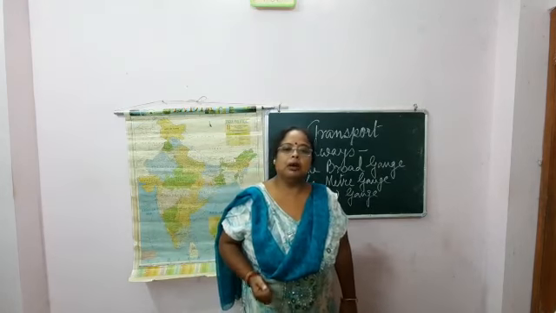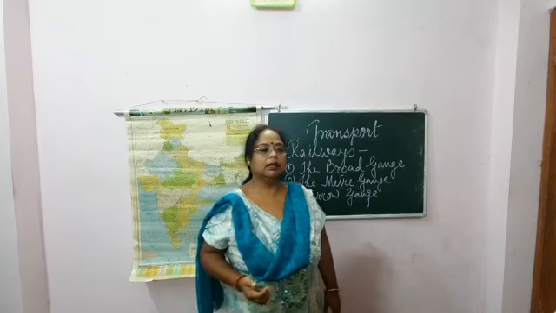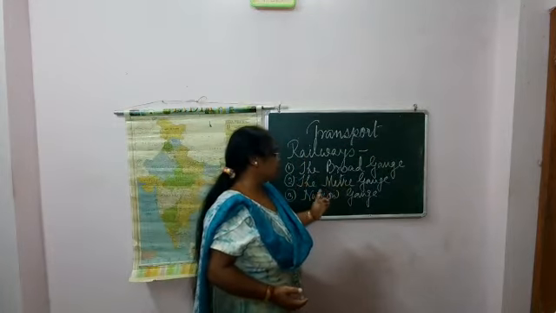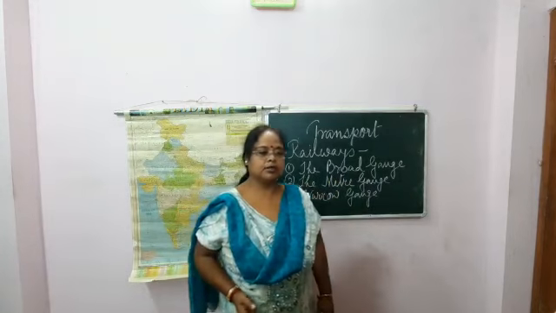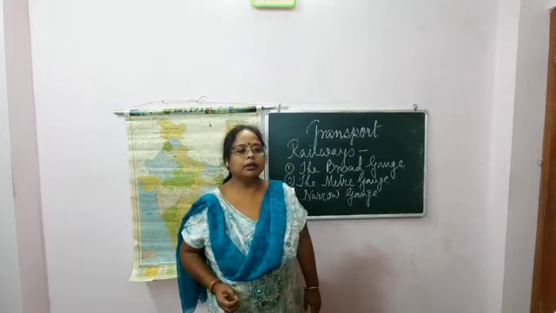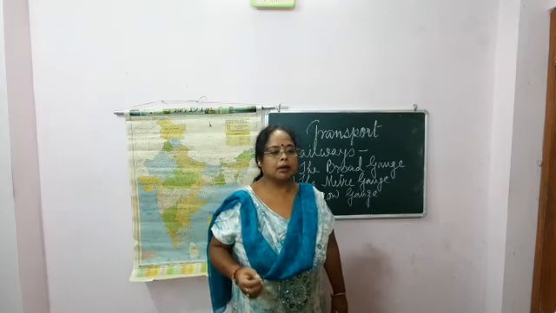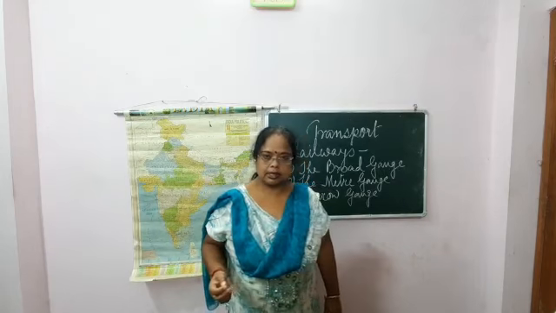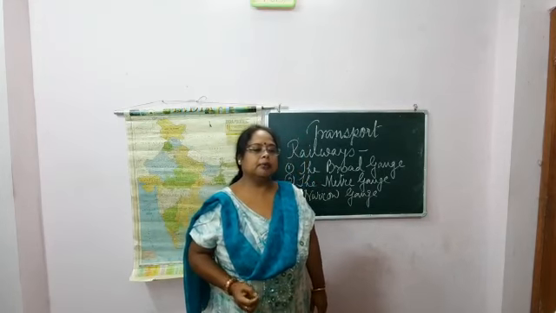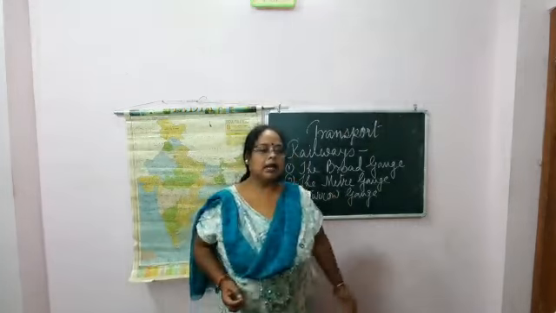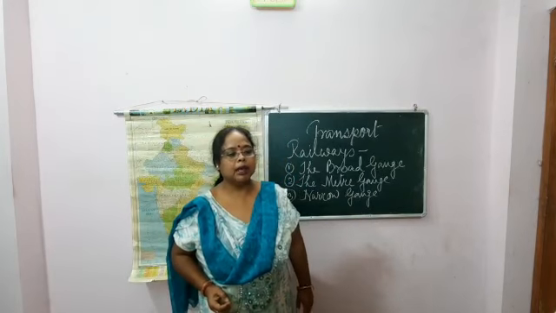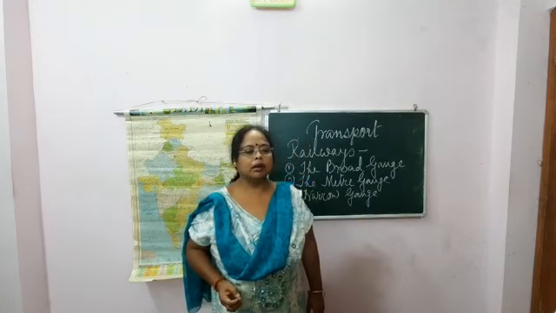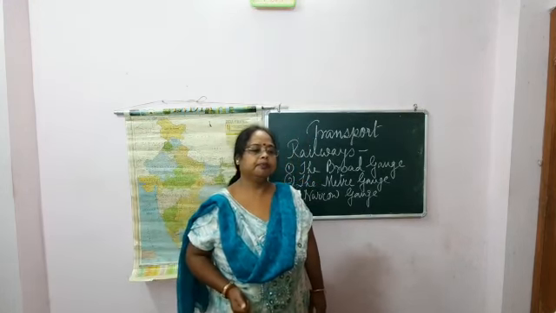Now next, the railway network works on three gauges, that is broad gauge, meter gauge, and narrow gauge. Broad gauge is 1.676 meters. Meter gauge is 1 meter, and narrow gauge is 0.79 to 0.6190 meter.